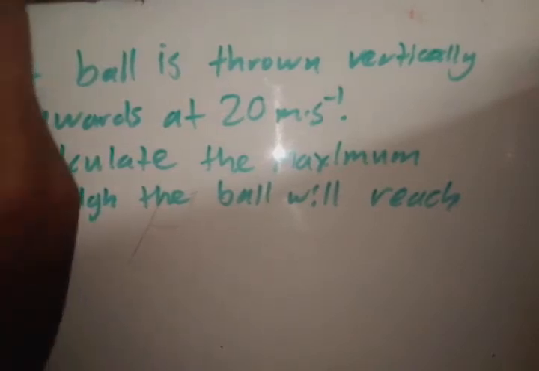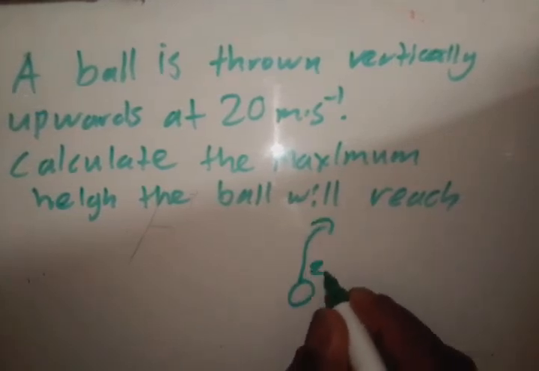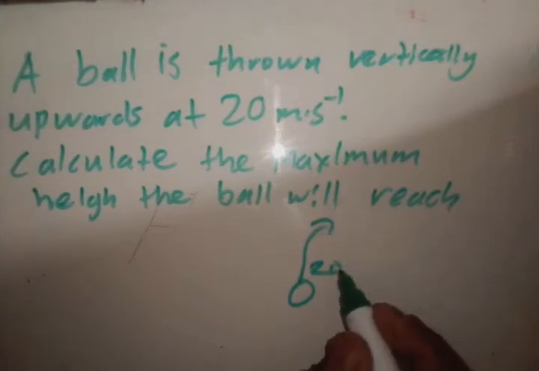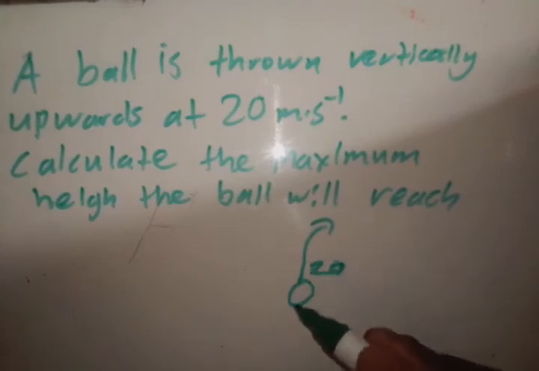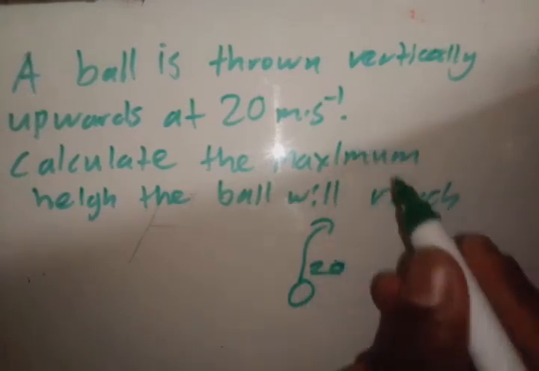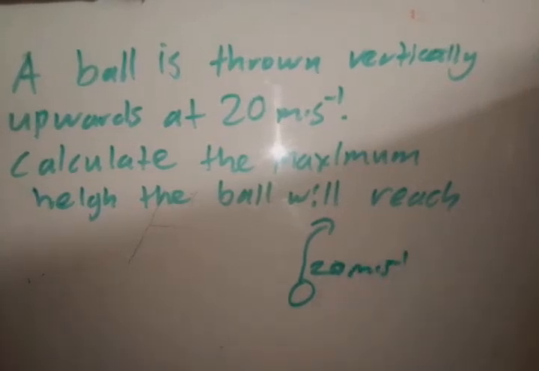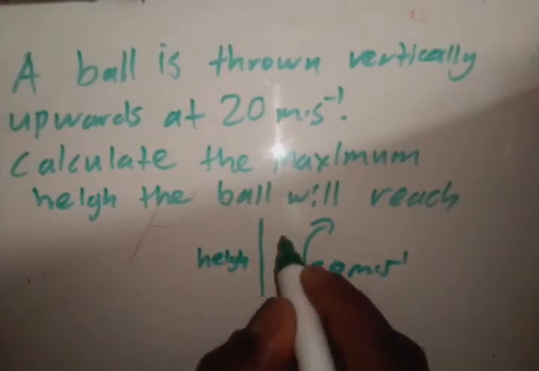The ball has to be thrown at a certain speed upwards, so that it can start slowing down until it reaches 0, then comes back down. So it's thrown at 20 meters per second, and they want you to calculate the maximum height that it will reach.